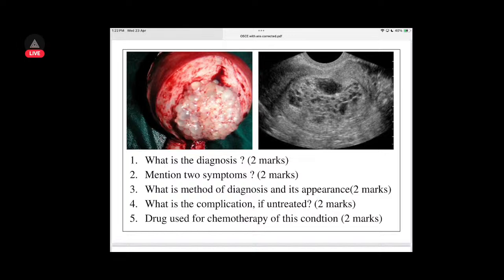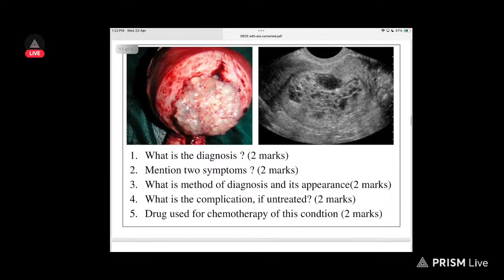Method of diagnosis and appearance: ultrasound is being done, and its appearance is that of a grapevine or grape-like vesicles appearance maybe. Complication, if it is untreated, you can have systemic shock and sepsis. Drug used for chemotherapy of this condition, probably antibiotics. I'm not sure. Methotrexate maybe.